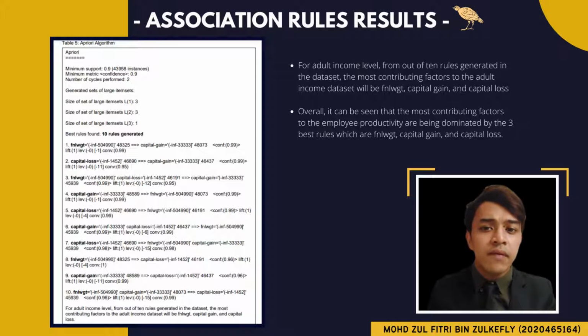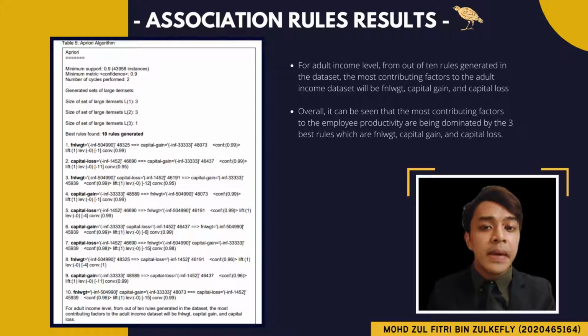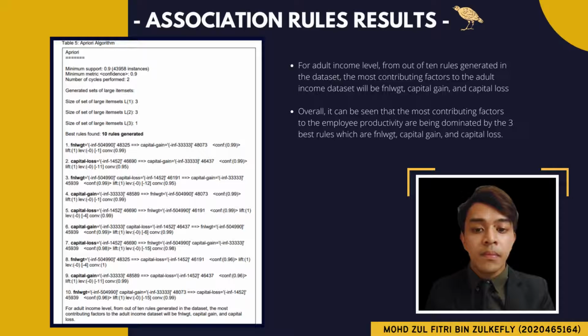For adult income level, out of 10 rules generated in the dataset, the most contributing factors to the adult income dataset will be final wage, capital gain, and capital loss. Overall, it can be seen that the most contributing factors to the employee productivity are being dominated by the three best rules, which are final wage, capital gain, and capital loss.